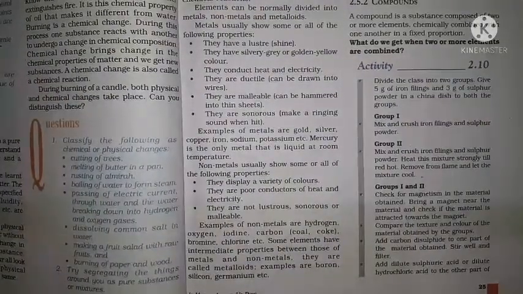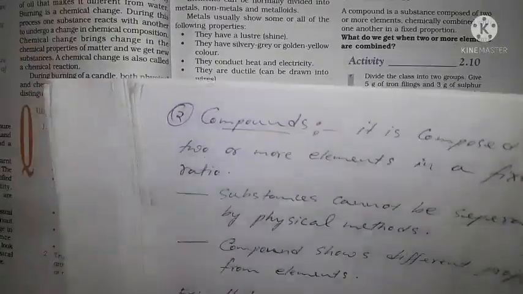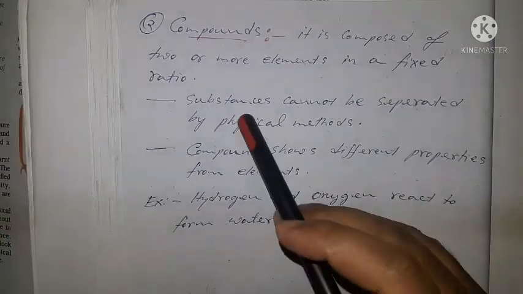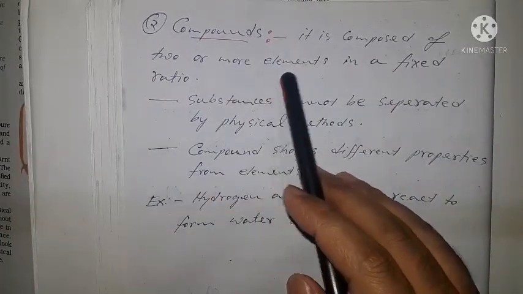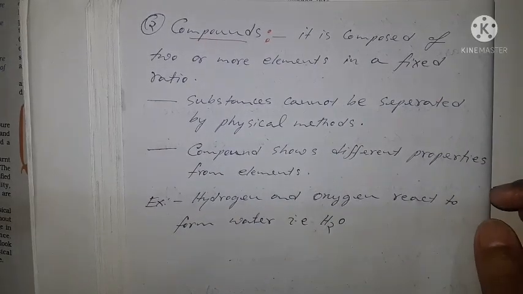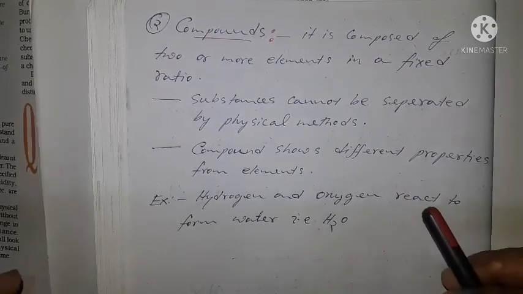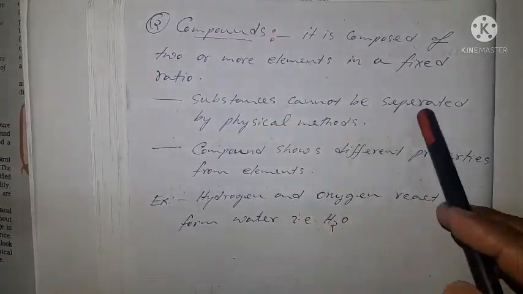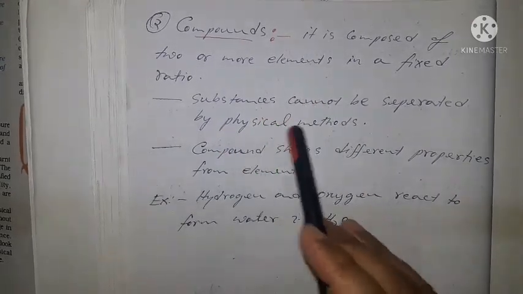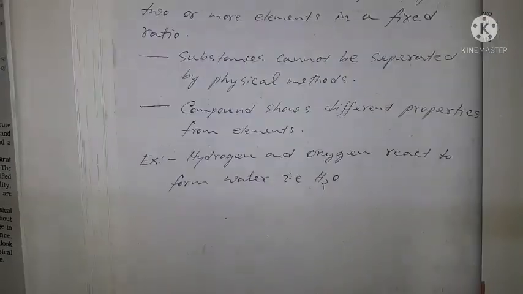So the next is compounds. First, we have already learned about the elements. Now the second one is compounds. A compound is composed of two or more elements in a fixed ratio. These substances cannot be separated by physical methods.